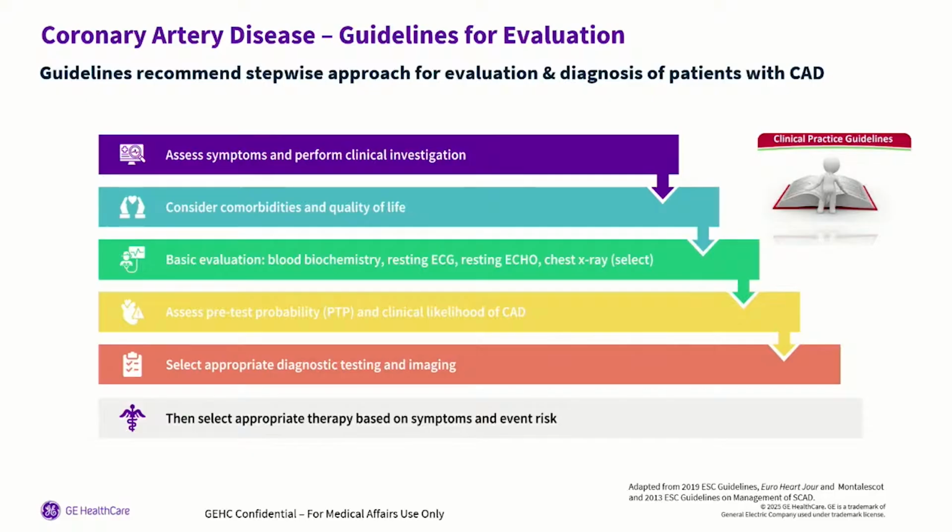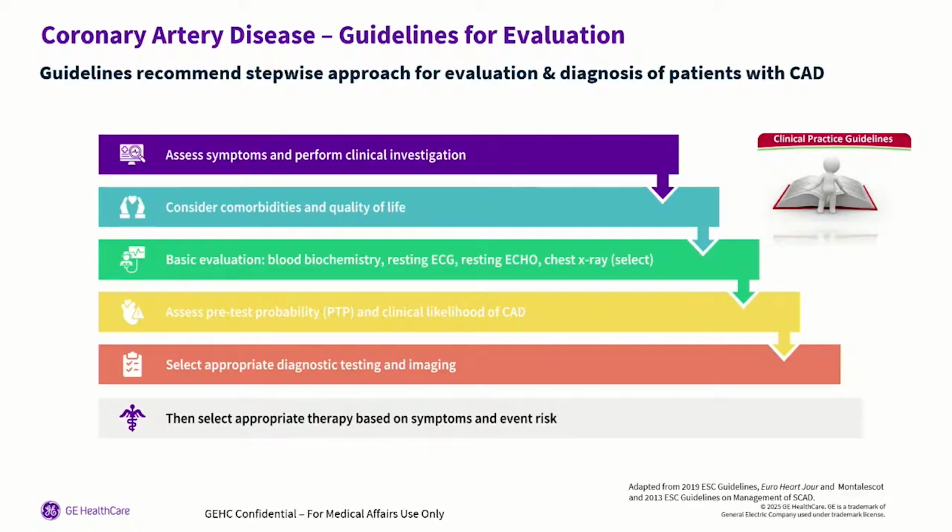How are you going to look at your patient, and how do you evaluate your patient? This is classic. You probably know all of these, but we do have to touch on it. First, you do your assessment of symptoms and your clinical investigation. Then you consider the comorbidities of your patient and the quality of life. Is the patient active? Do they have a good diet? Do they have high blood pressure, diabetes, all these comorbidities that are going to make it worse? And then you do your basic evaluation. You do your blood work, your baseline resting echo, an ECG, and if you think it's necessary, maybe a chest x-ray. And all that is great.